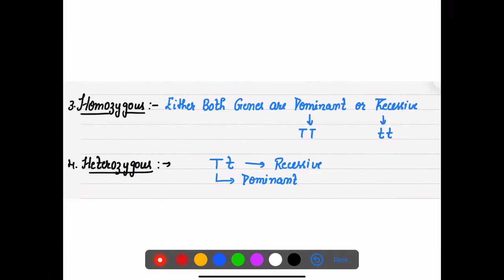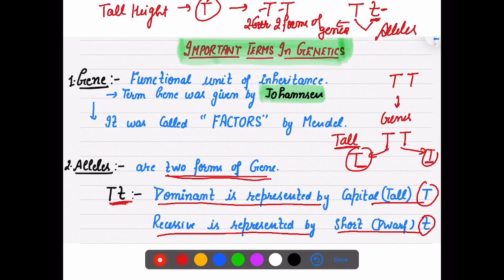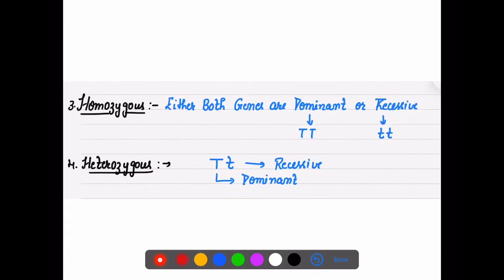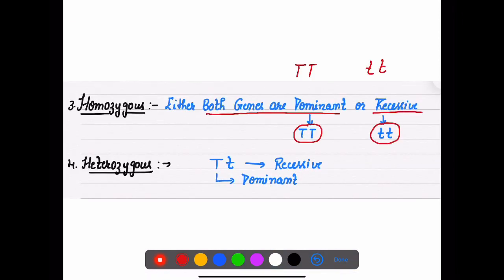Now homozygous: either both the alleles are dominant or both are recessive. If they are dominant, this is homozygous. If they are recessive, this is still homozygous, because both alleles are the same copies genotypically. Heterozygous means both alleles are different, Tt: one is dominant, one is recessive.